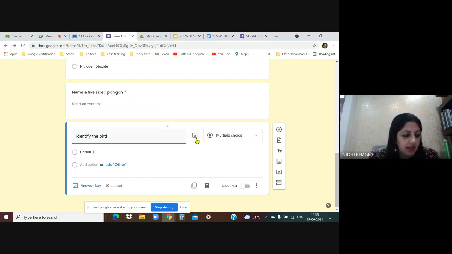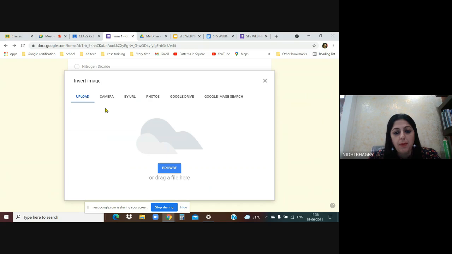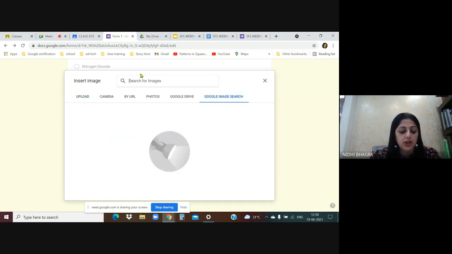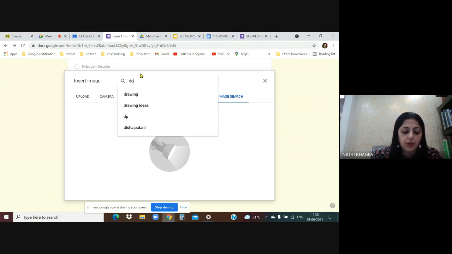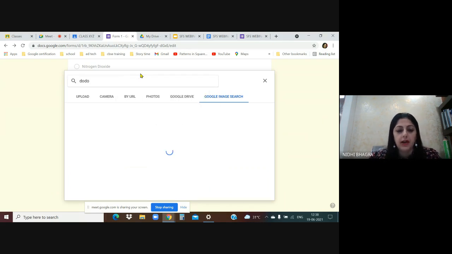With this option, you can add the image of the bird. The moment you click on images, there are various possibilities: upload, camera, web camera, URL, photos, Google Drive or Google image search. Let's say I'm going to search for a bird, dodo, and enter.